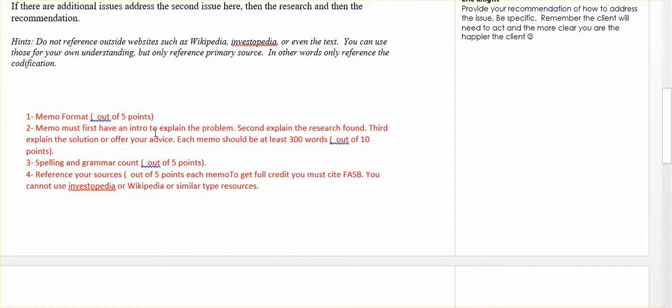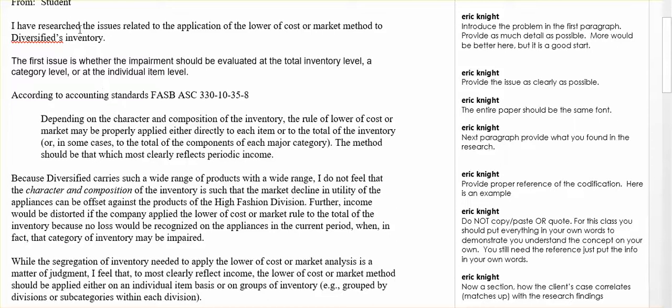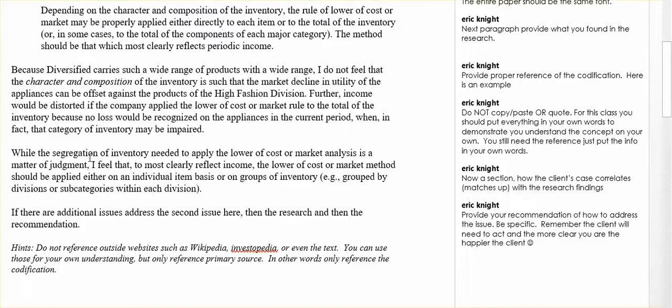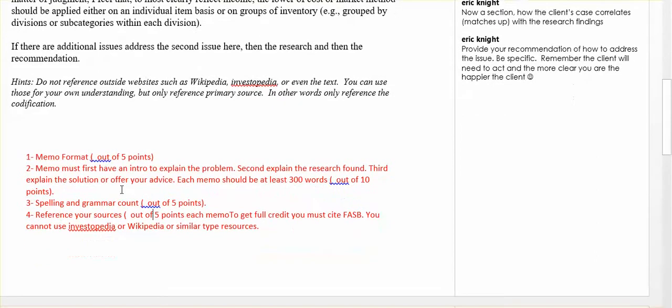I said each memo should be 300 words, and it shouldn't be a problem to do 300 words. I mean, explaining the problem, if you were to fill this out with more information, that would be close to at least half of that. So if you do a good job with the descriptions, then this won't be a problem, 300 words. But more than 300 words, I want to see those sections. I'll only count words if it looks really light, but if it looks okay, then I won't count words. But what I will do is look for those sections no matter what. Even if you have 1,000 words, I'm going to look for those sections.